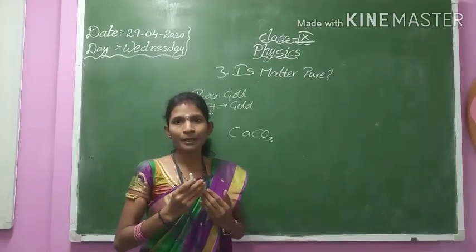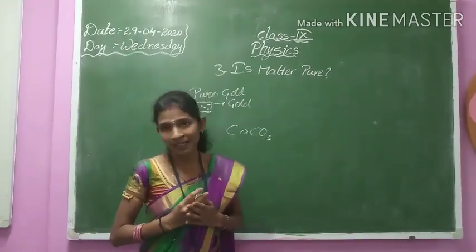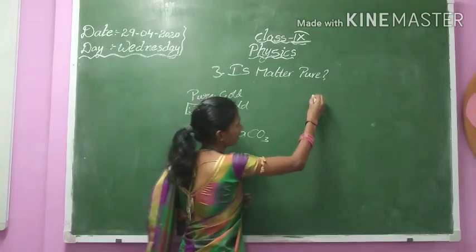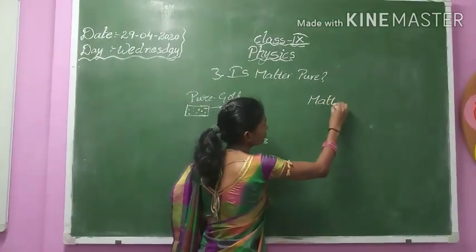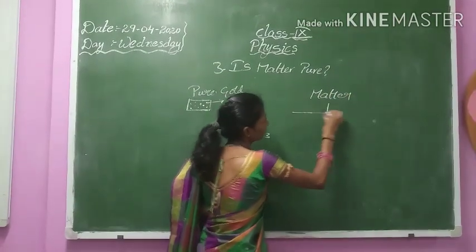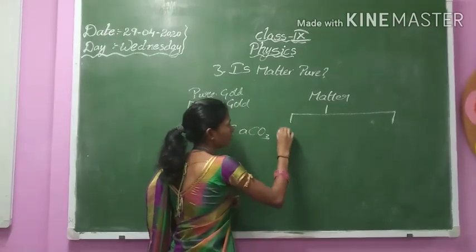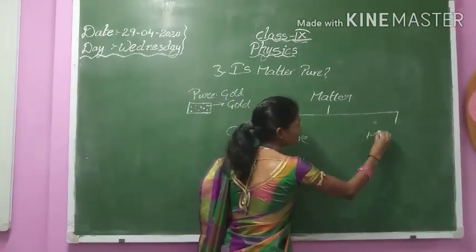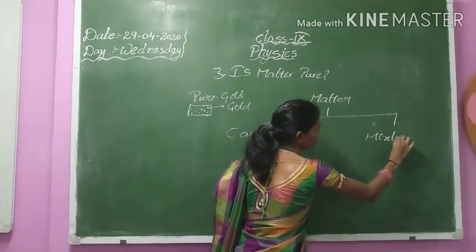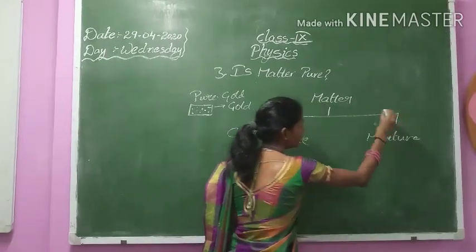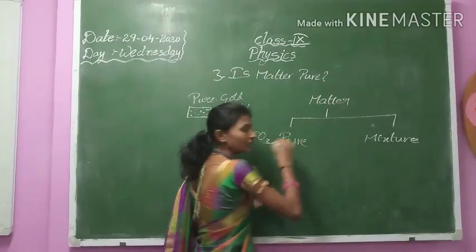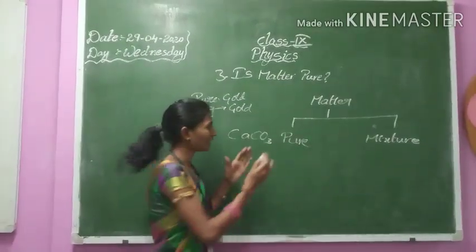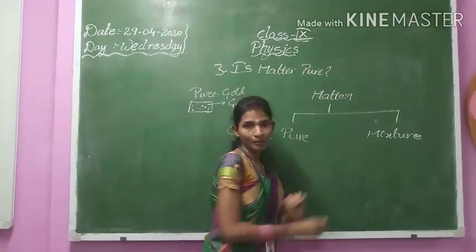So how many types can we divide matter into? Matter can be divided into pure substances and mixtures. So matter can be segregated as either pure or a mixture.